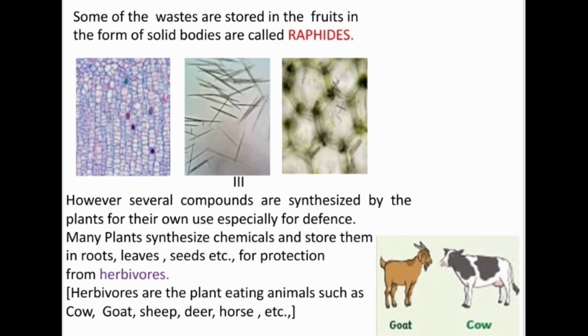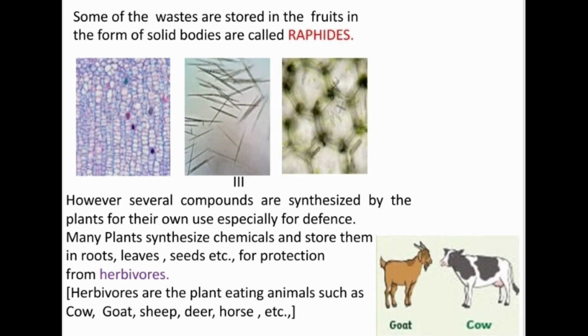Some of the wastes are stored in the fruits in the form of solid bodies called raphides. Raphides are specialized solid waste bodies present in the fruits. Let us see some of the raphides in the form of diagrams given in this video.